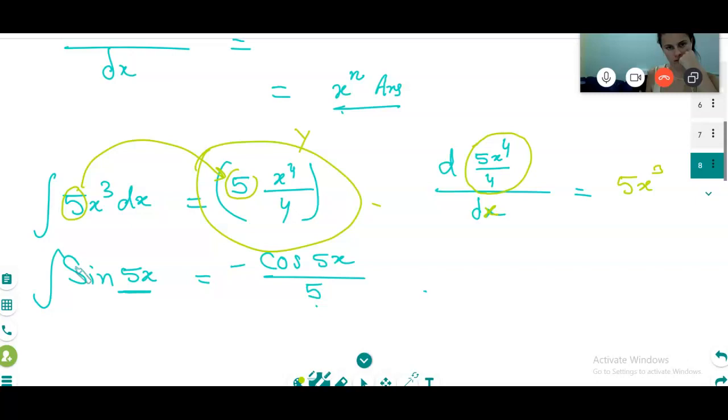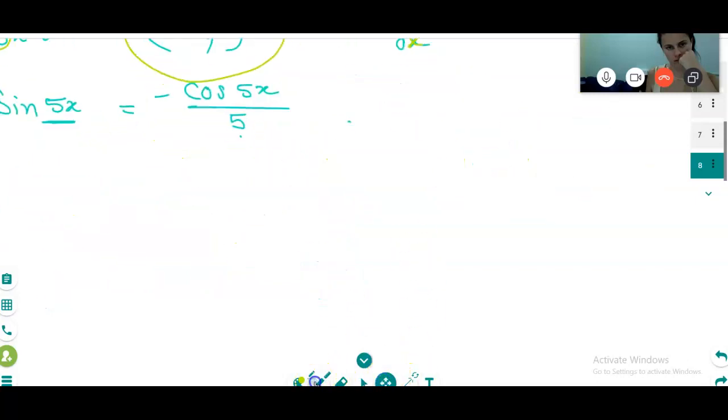So my definition is correct, that integration is the inverse function of differentiation, or differentiation is the inverse function of integration. Inverse function means what? Suppose I say y is equal to 1 by x. This is the inverse function. Y inverse is equal to how much? Y minus 1 is equal to x. Is it clear?